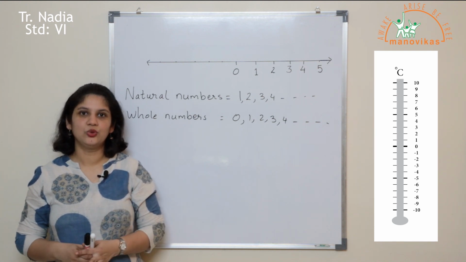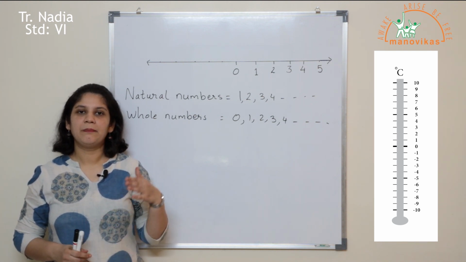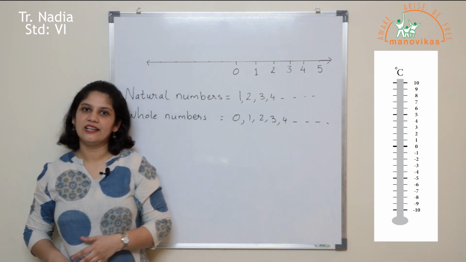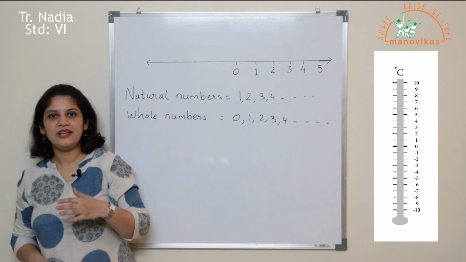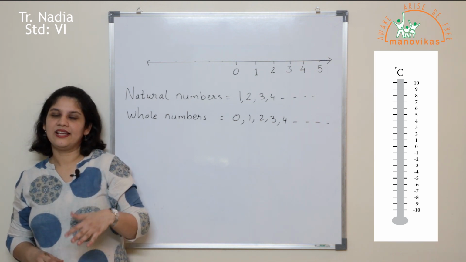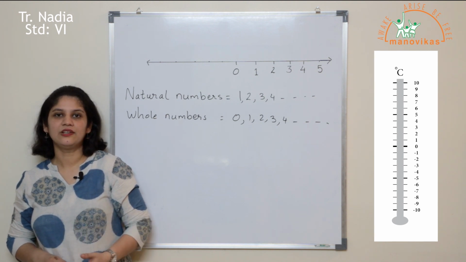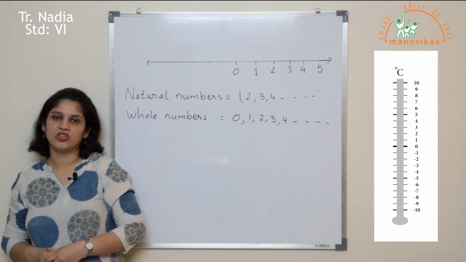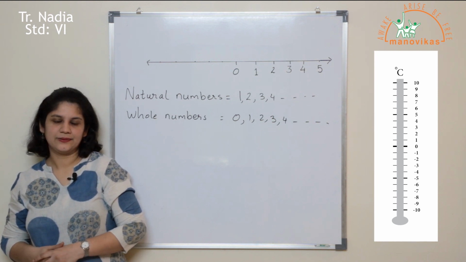Now say after another 2 hours in the evening, the temperature drops by 3 degrees. So what would be the temperature in the evening? Yes, it would be 0 degrees Celsius. After some more time, say late in the night, the temperature further drops by another 2 degrees Celsius. So what will be the temperature at night?